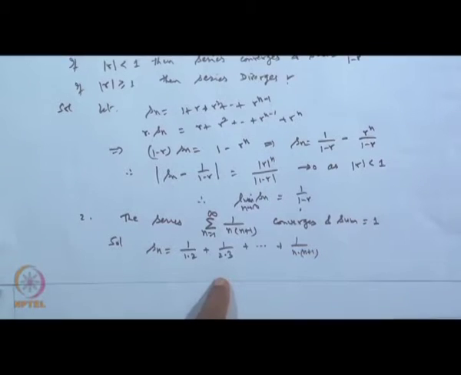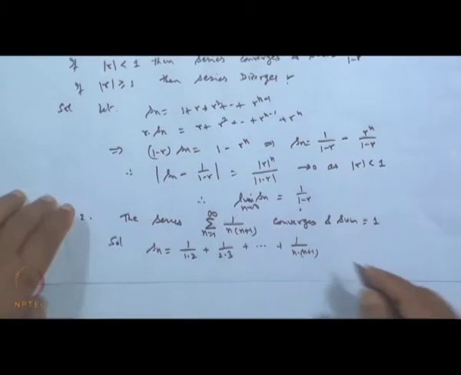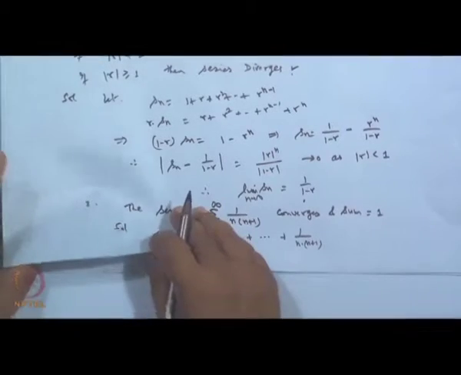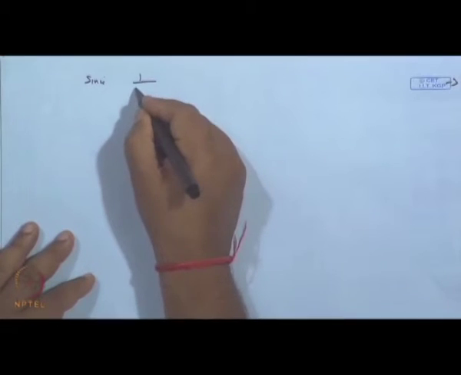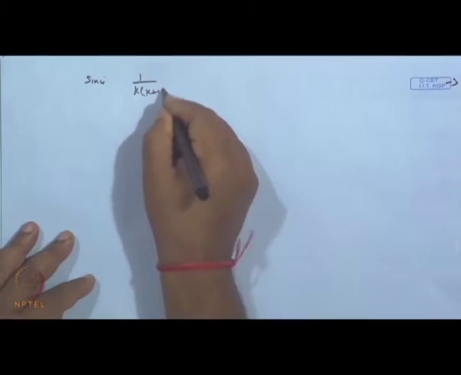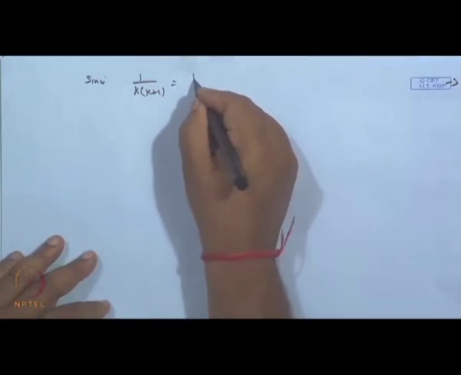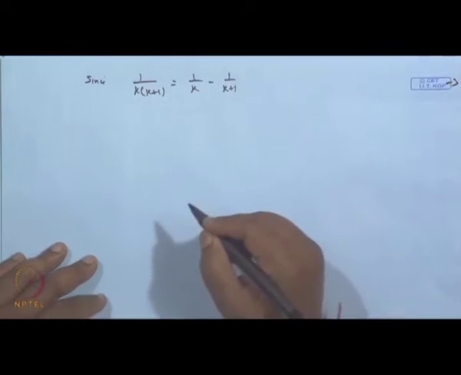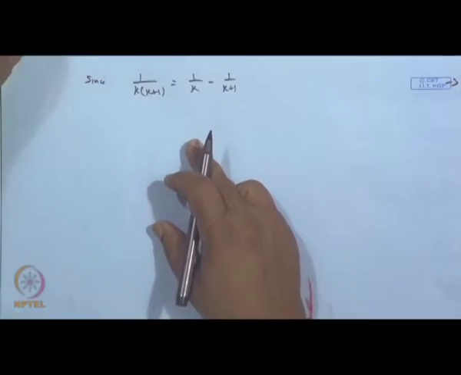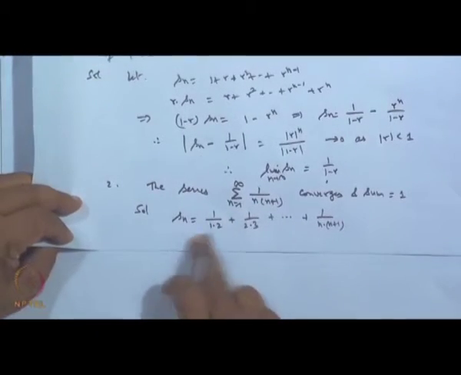So if we write it in the form, since 1 over k into k plus 1, we can break up and put it in the form of 1 over k minus 1 over k plus 1.